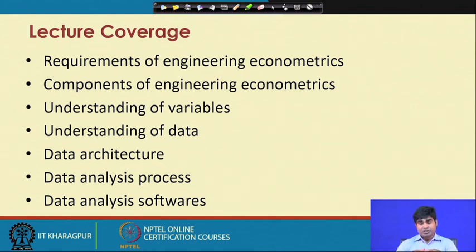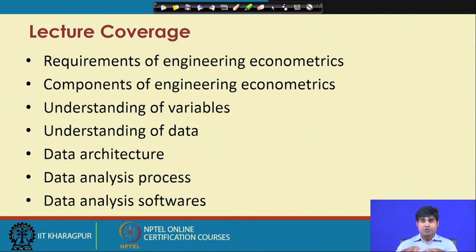As we have already discussed, engineering econometrics is a kind of quantitative subject, and it includes the kind of problem, that is the theory. Then it will be connected with the data, mathematical application and statistical application, and then we will empirically verify this theory and look for some kind of new insights.